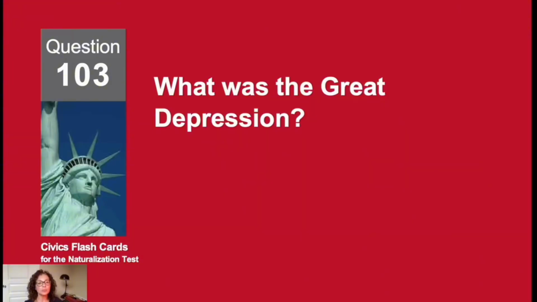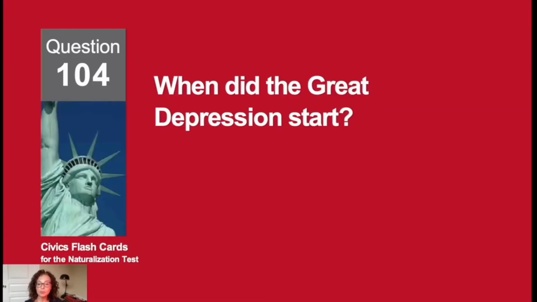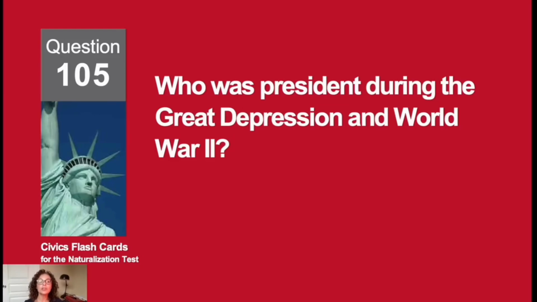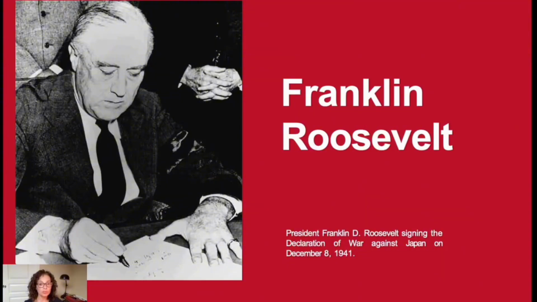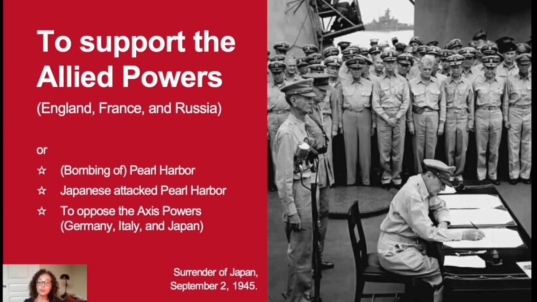What was the Great Depression? It was the longest economic recession in modern history. When did the Great Depression start? During the Great Crash, 1929. Who was president during the Great Depression and World War II? Franklin Roosevelt. Why did the United States enter World War II? To support the Allied powers.